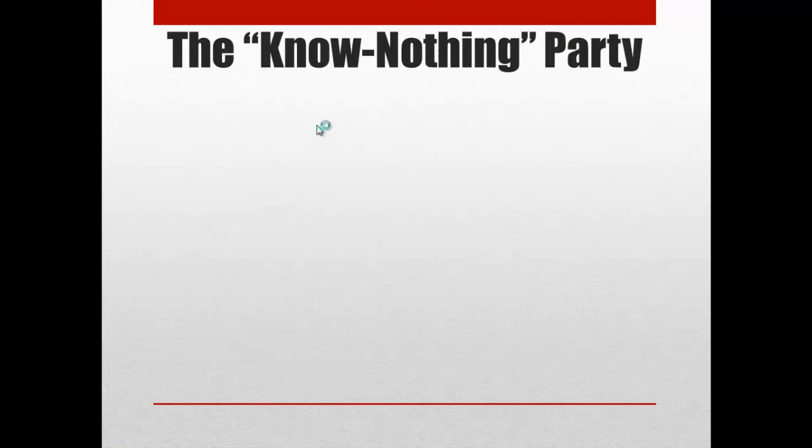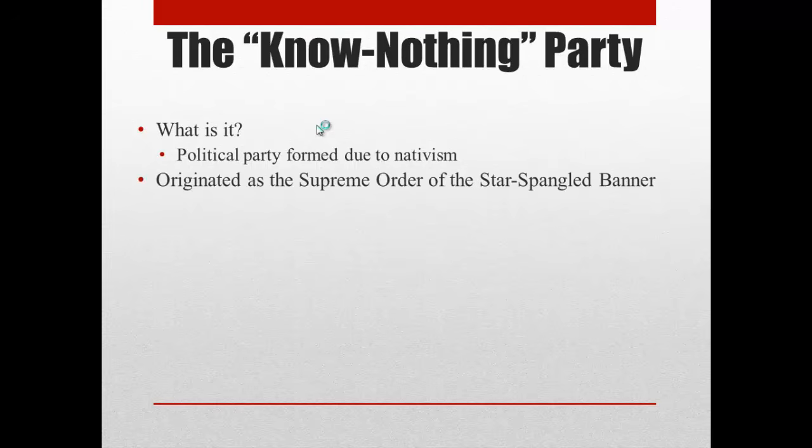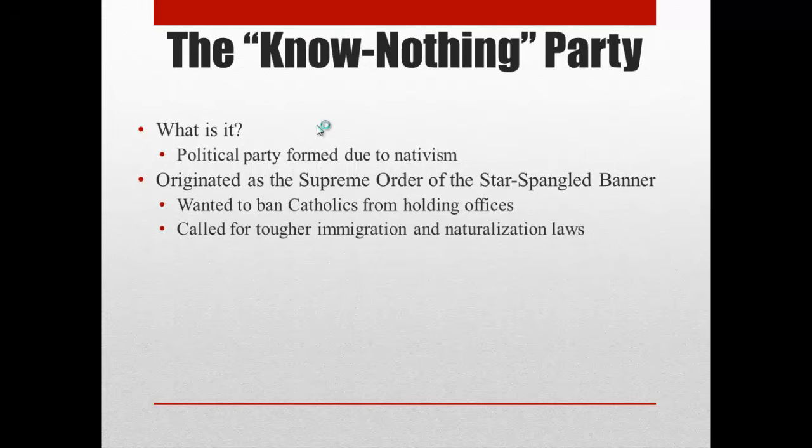Okay, so we're going to talk about the Know-Nothing Party. This is a political party that was formed due to nativism. They originated as the Supreme Order of the Star-Spangled Banner, that was their name, and they wanted to ban Catholics from holding office. So they would especially distrust and dislike Irish immigrants because Irish immigrants tended to be Catholic. And they called for tougher immigration and naturalization laws, making it harder for immigrants to become citizens.